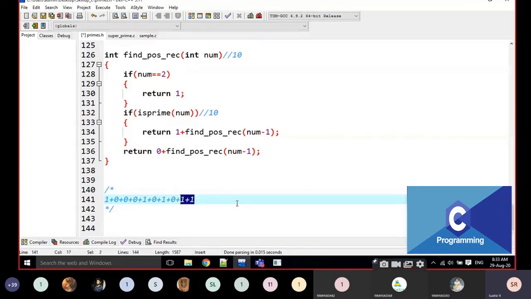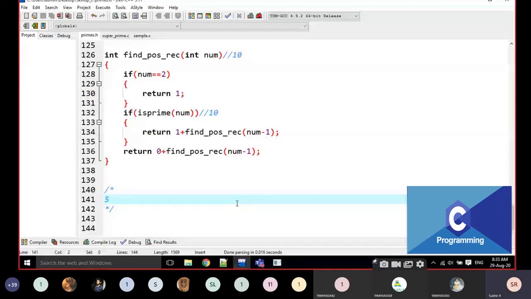1 plus 1, it is going to be 2. 2 plus 0, it is going to be 2. 2 plus 1, it is going to be 3. 0 plus 3, it is going to be 3. 3 plus 1, it is going to be 4. 4 plus 0 is 4. 4 plus 0 is 4. 4 plus 1 is 5. Now it is returning 5 as the output. This is the backtracking process.